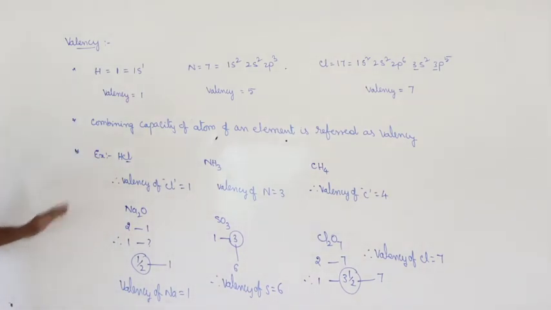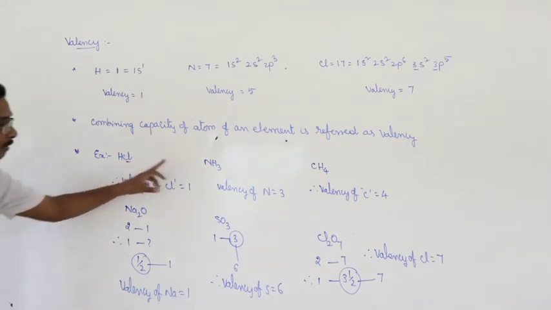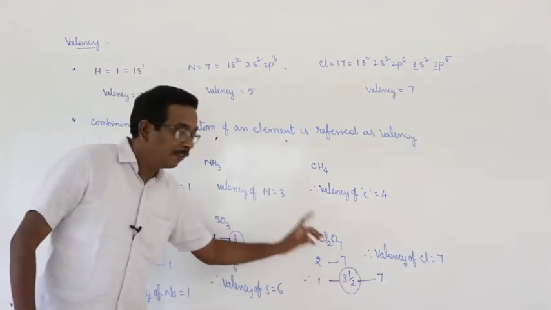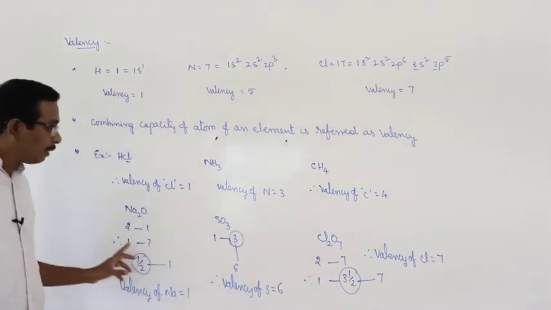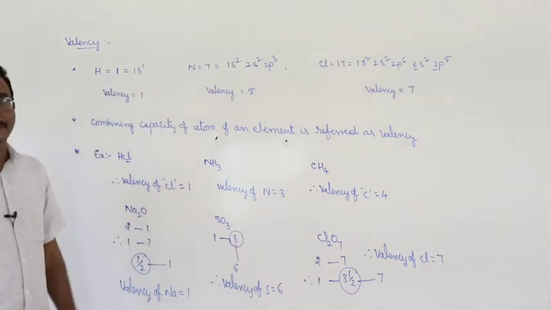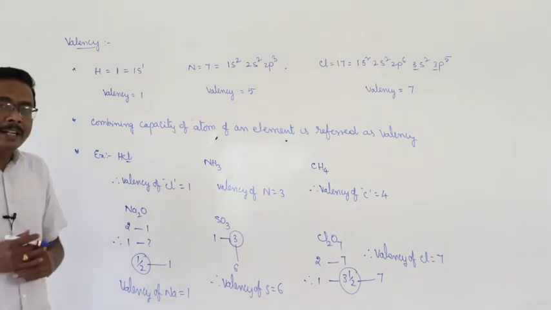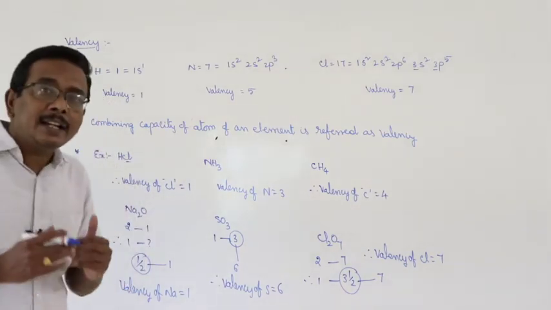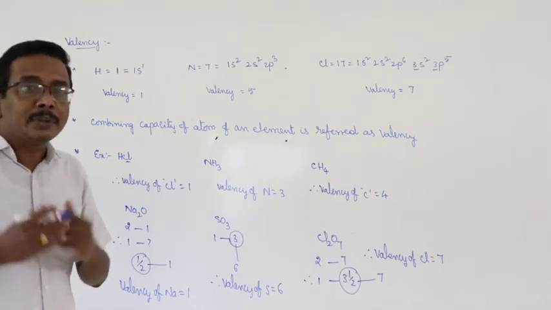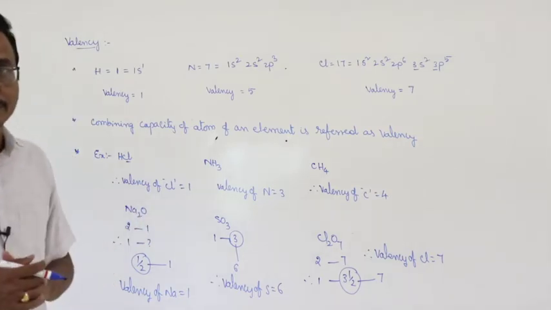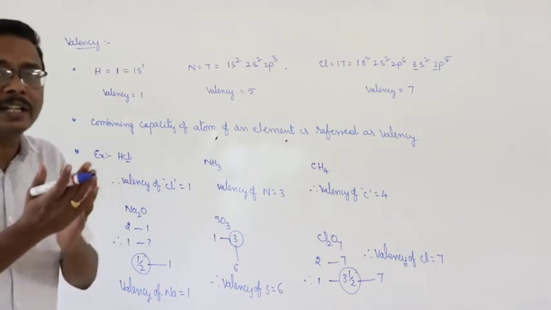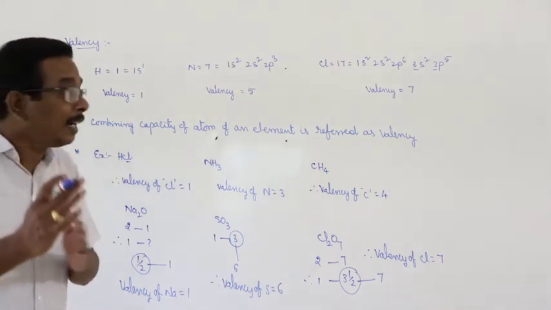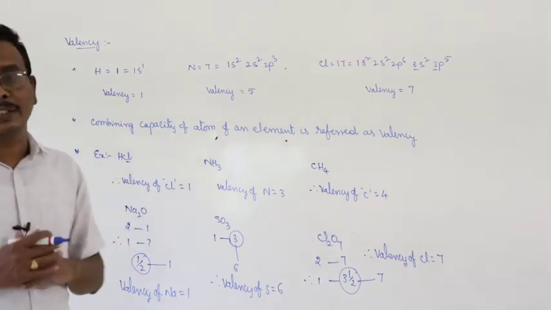Valency may be defined as the number of hydrogen atoms, or double the number of oxygen atoms, with which one atom of an element can combine. But recently, valency and oxidation states are used interchangeably. They are almost considered as one, similar. But there is a slight difference between valency and oxidation state.